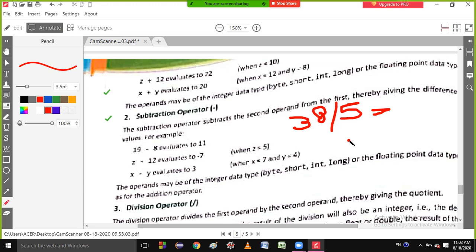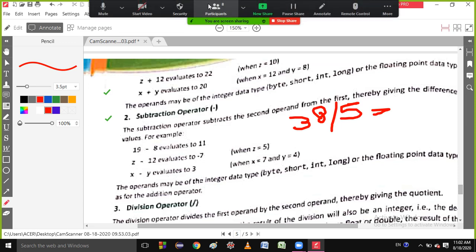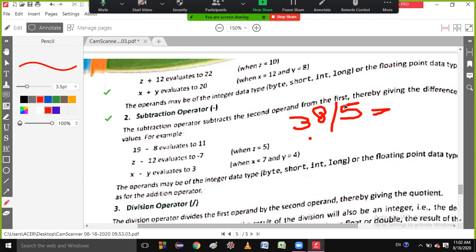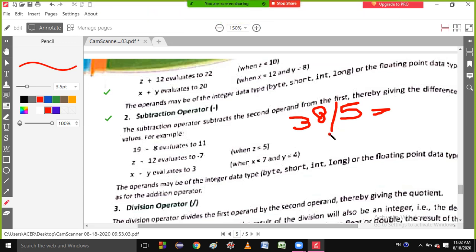Who is telling the answer? Is this the remainder sign? Oh, okay, someone is saying 7.6, and someone is saying 7. Okay, so students, let me make it clear to you.